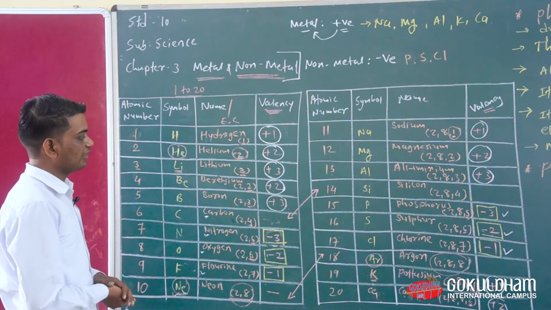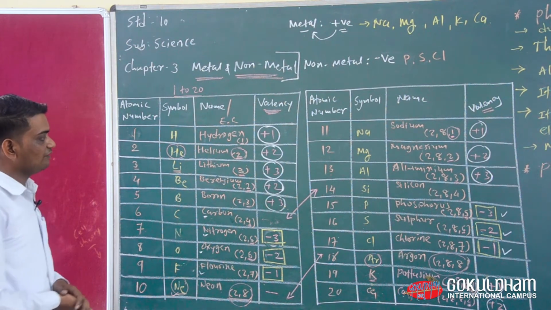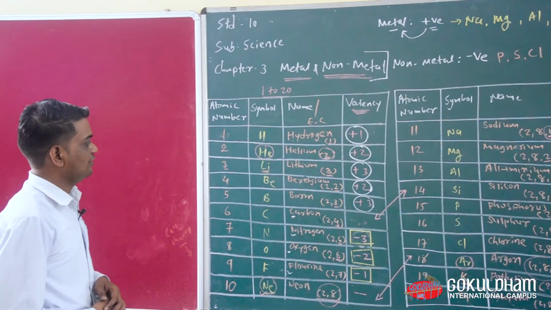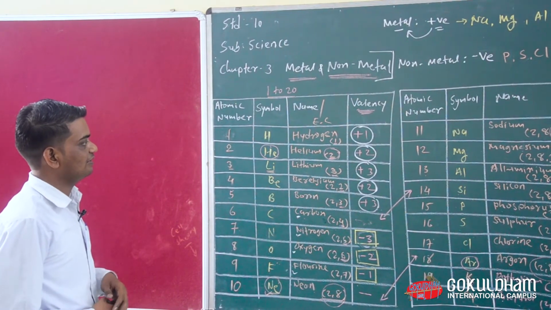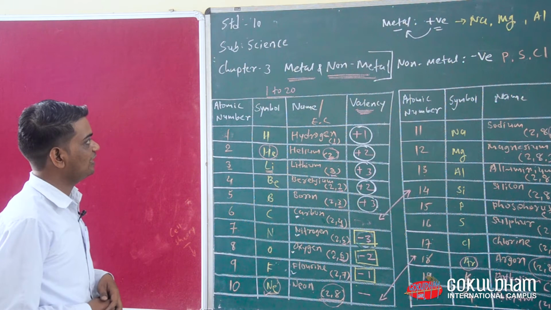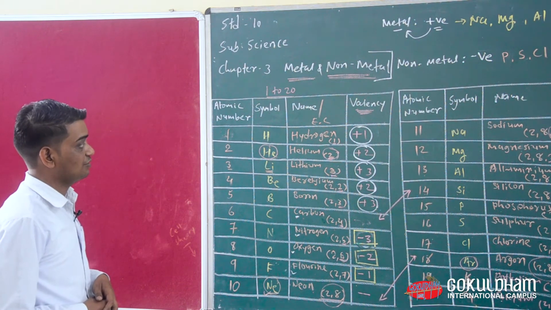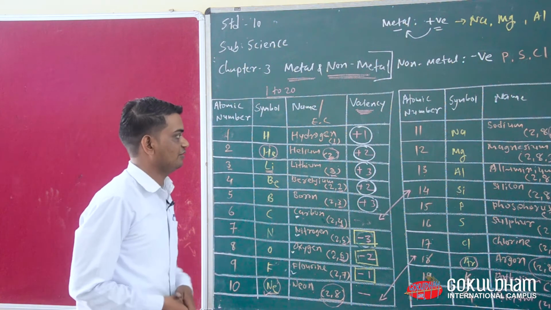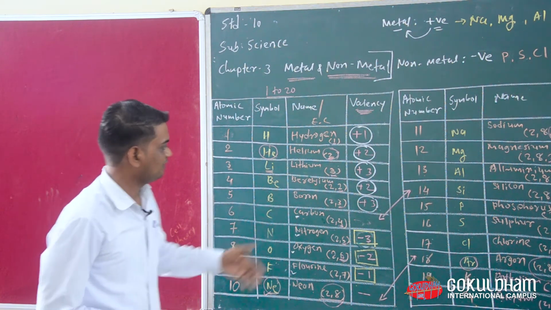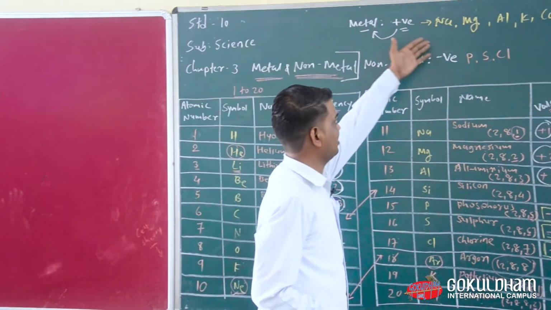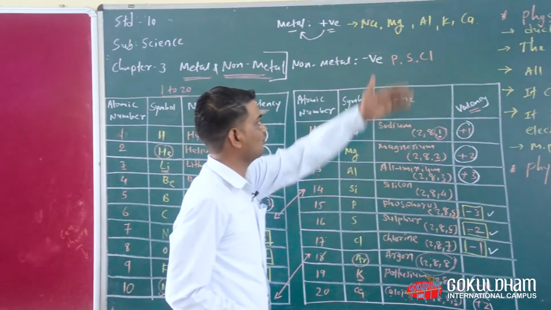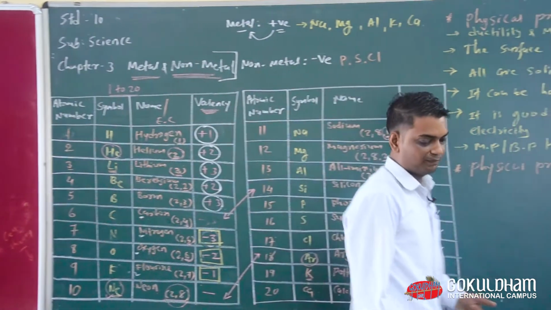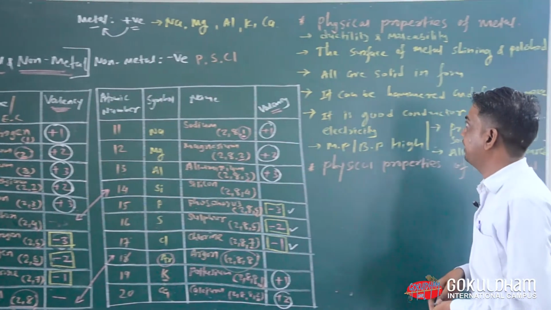So now I hope you understood properly how we can say that this one is metal and this one is non-metal. Okay, so if you want to say something about metal and non-metal, you need to say it with the help of the table. Now these elements are known as metal and these elements are known as non-metal. Okay, now we are going to see some physical properties of metal and non-metal.